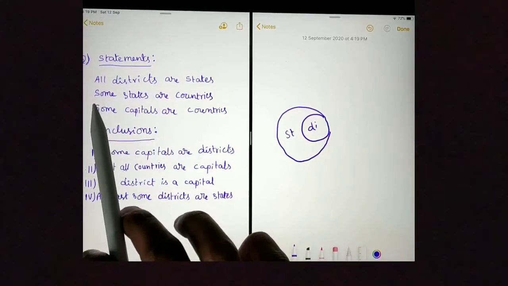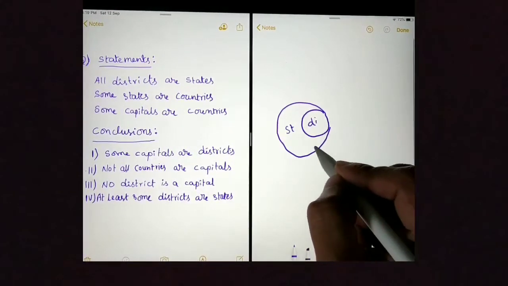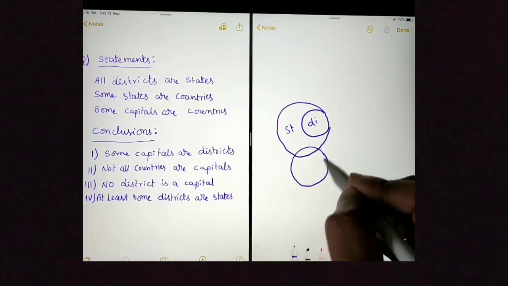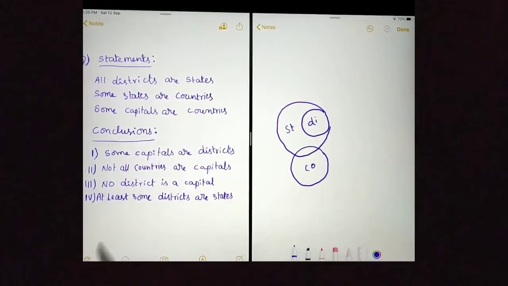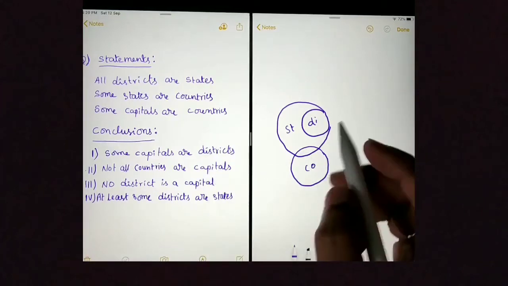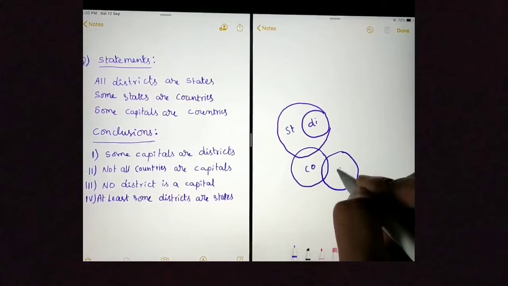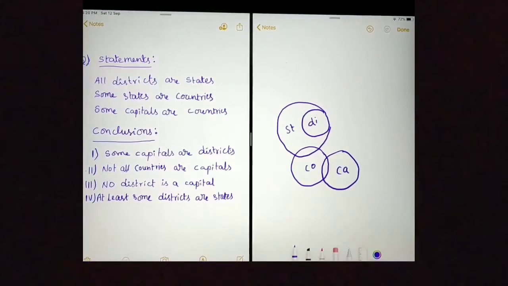Next statement is "Some states are countries." And next, "Some capitals are countries." I'm done with the Venn diagram. Let's move on to conclusions.